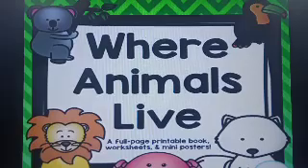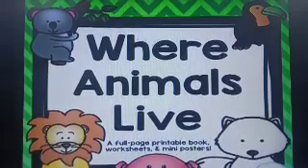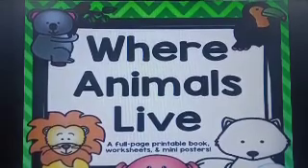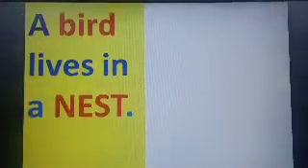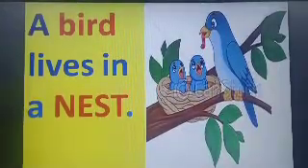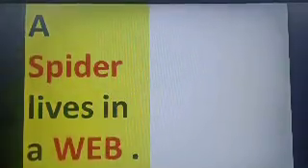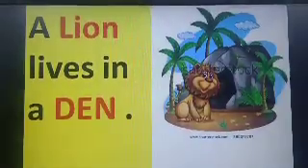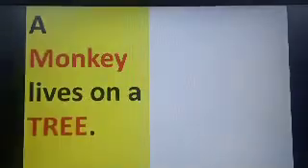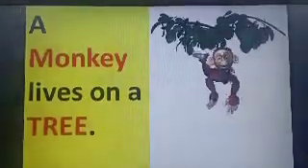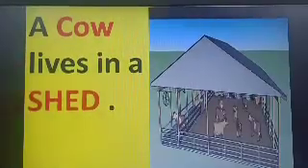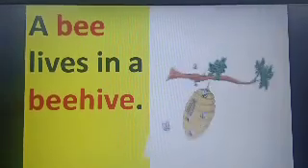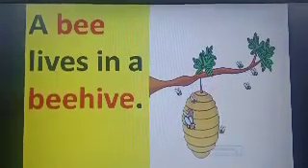As people, animals also have their homes. So let's read the names of animals' homes. A bird lives in a nest. A spider lives in a web. A lion lives in a den. A monkey lives on a tree. A cow lives in a shed. A bee lives in a beehive.